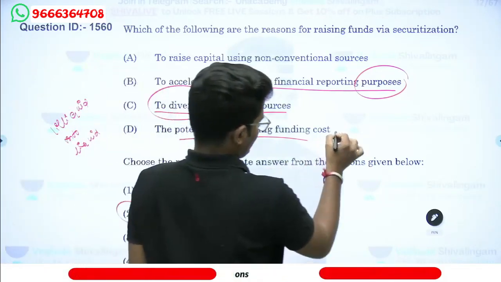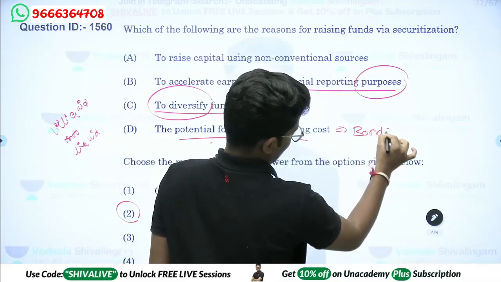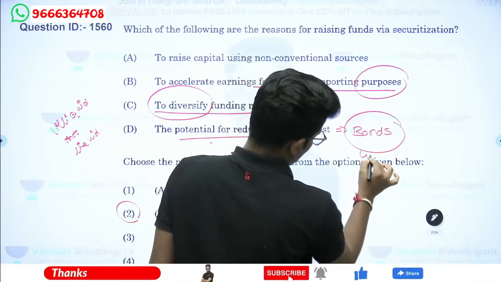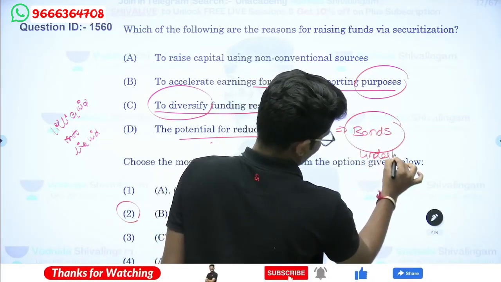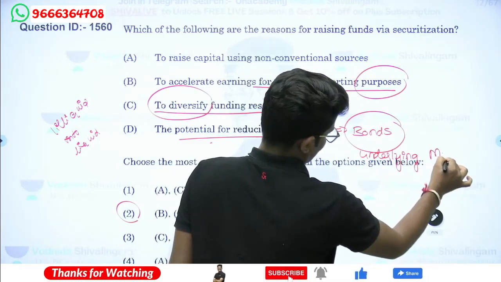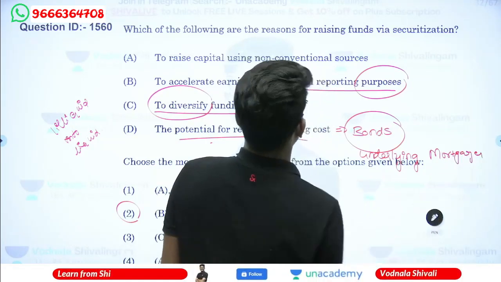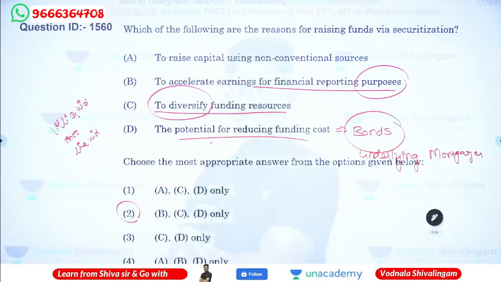How can we reduce the funding cost? Because we will issue bonds instead of securities. Here we will issue the bonds which are backed by underlying mortgages. Usually we go for a debt instrument, and the underlying mortgage documents will be there for this.